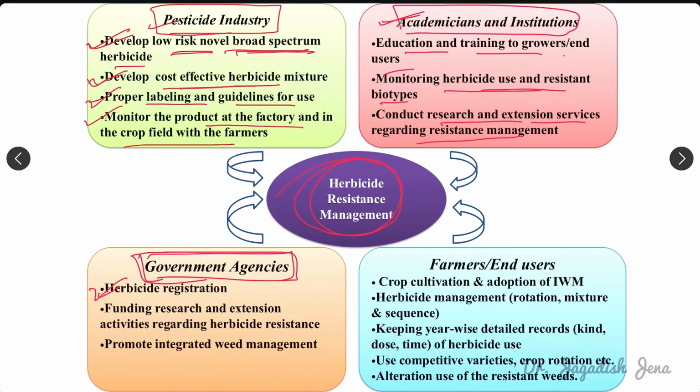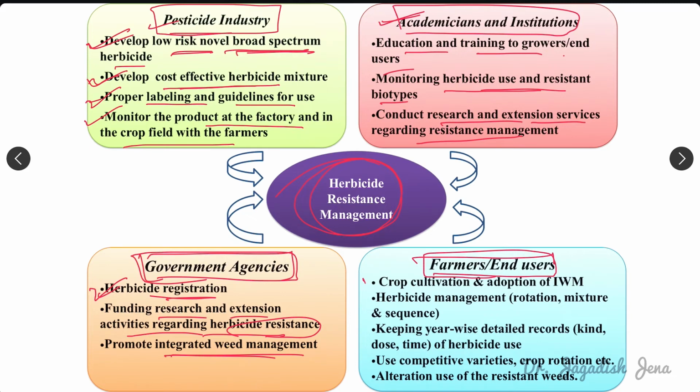Okay, it should, and the herbicide must be registered. Then funding research and extension activities regarding herbicide resistance. Government should promote the funding for research on herbicide resistance. Then promote integrated weed management. Government should make some policies to go for integrated weed management rather than the single use of herbicide only. Then what is the role of the user end or farmer's end?